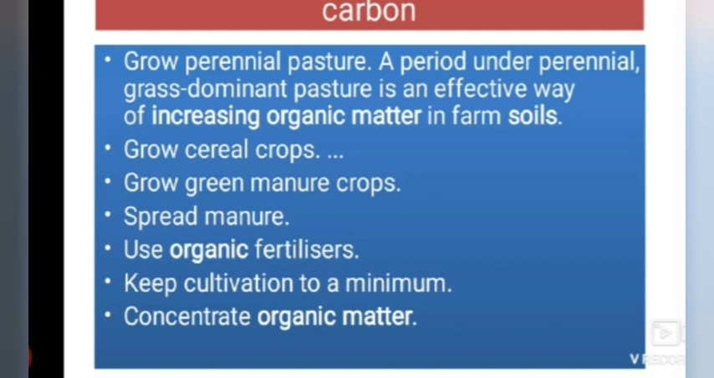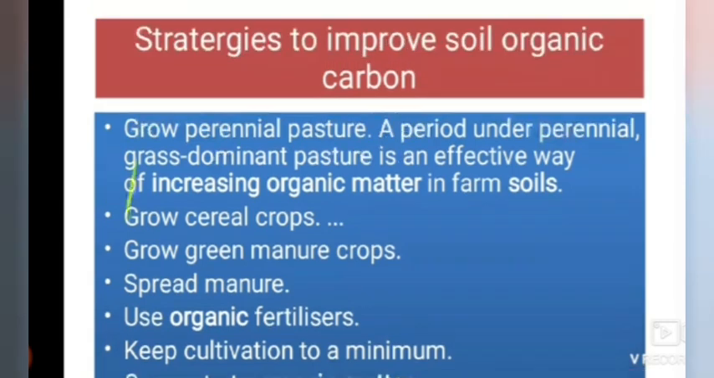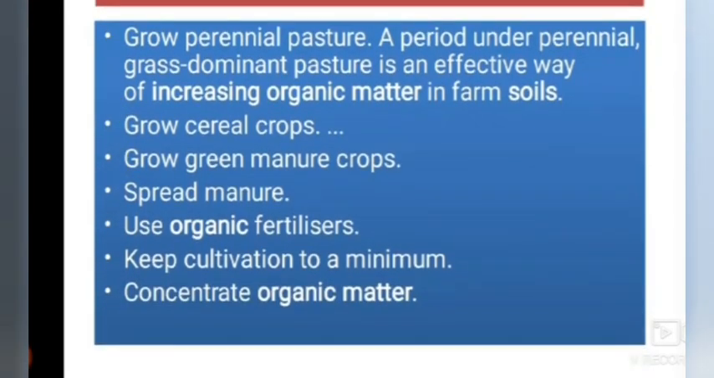Spreading manure will be helpful in increasing the soil organic matter and helps to increase soil organic carbon. Use organic fertilizers. Reduce the chemical fertilizers and use only organic fertilizers, biopesticides, biofertilizers, whichever are present nearby, so that we can maintain the soil organic carbon by increasing the organic fertility.